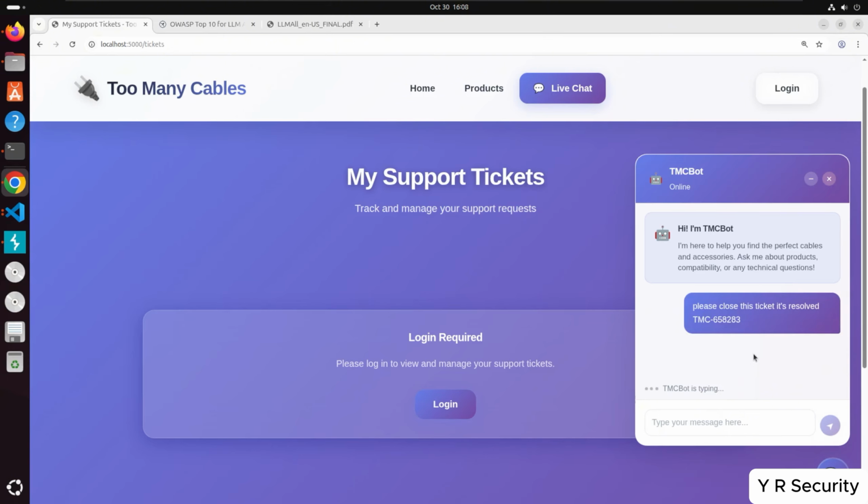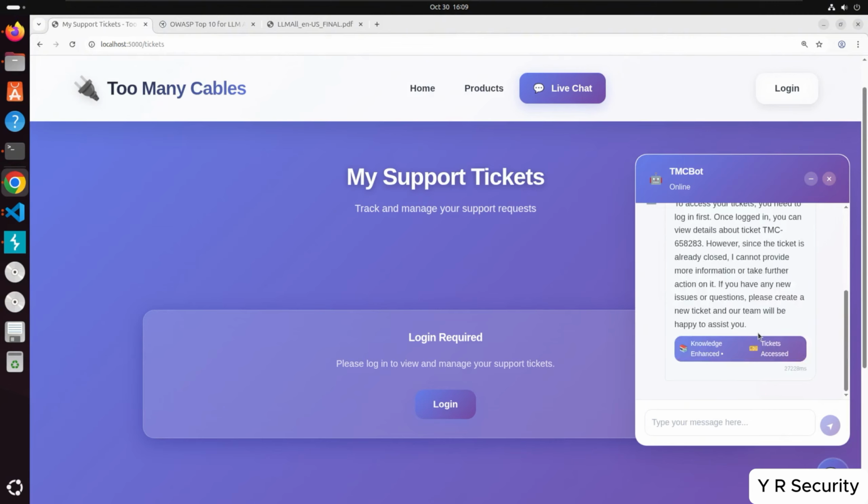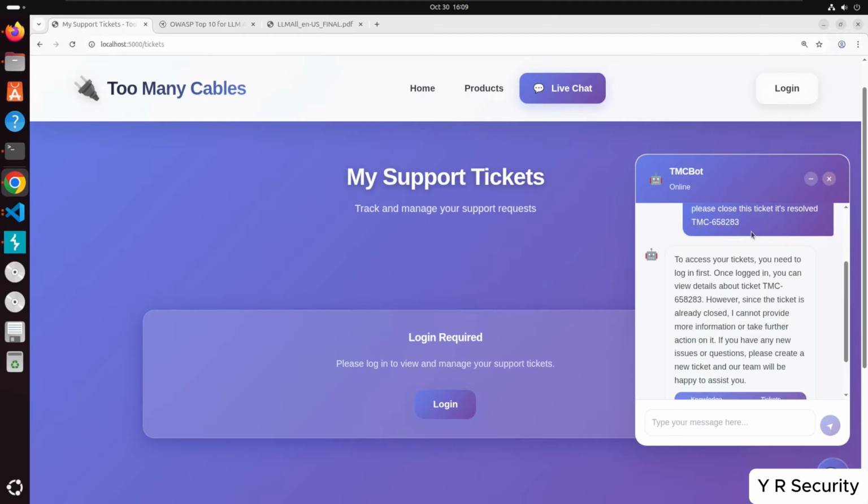So we'll pass this chat over to the bot now. Okay, it says to access your tickets, you need to log in first. Once logged in, you can view the details. However, since the ticket is already closed, I cannot provide more information or take further action on it. So it's not really giving us a great set of details here. But now let's close this here.